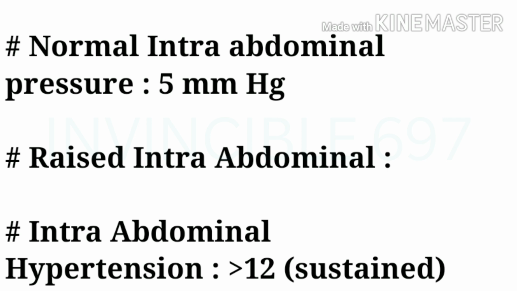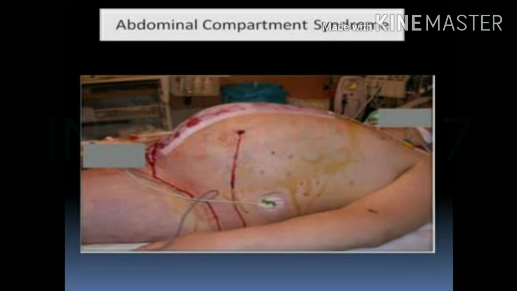Normal intra-abdominal pressure is 0 to 5 millimeter of mercury. Raised intra-abdominal pressure will be more than 5 millimeter of mercury, and intra-abdominal hypertension will be more than 12 millimeter of mercury, which is sustained. This is a picture showing a patient of abdominal compartment syndrome, in which the pressure of the abdominal compartment will be more than 20 millimeter of mercury and it will be sustained.